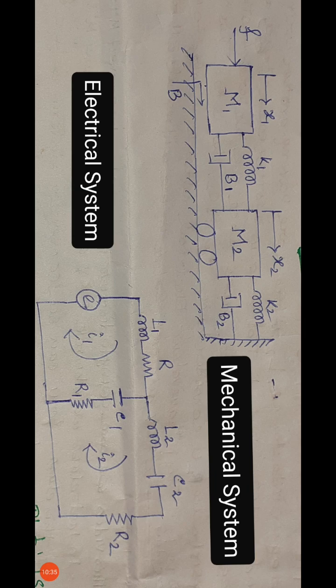Another capacitance we take as C2 and another resistance we consider as R2. This is I1 and this is I2.